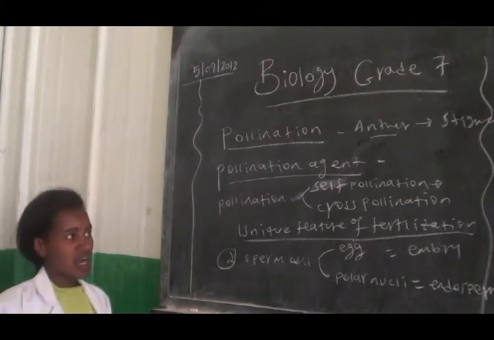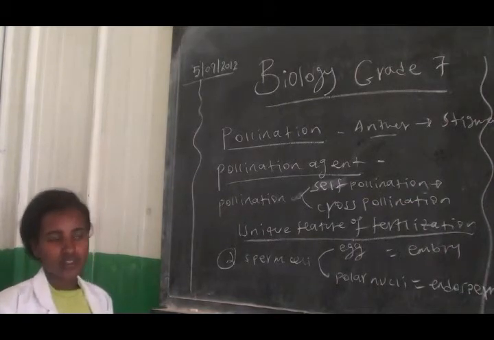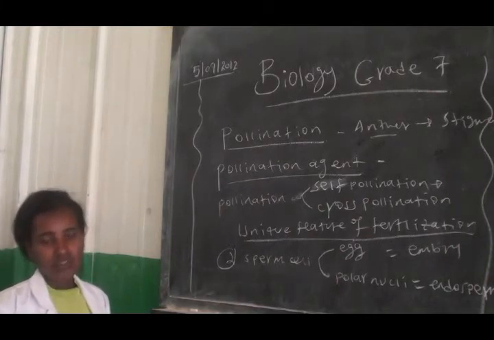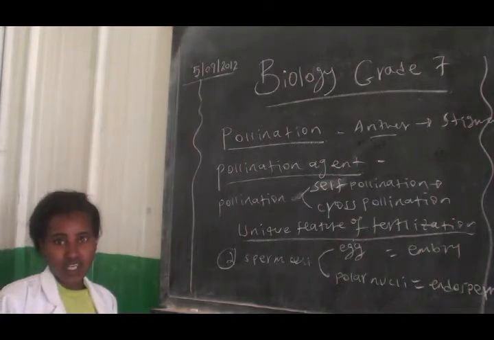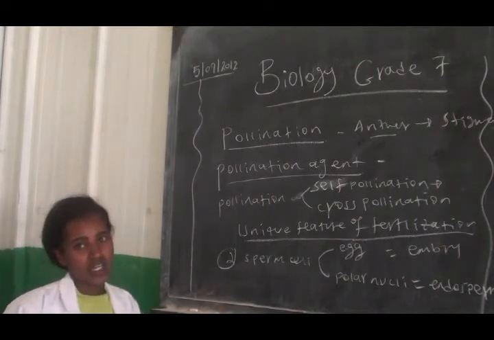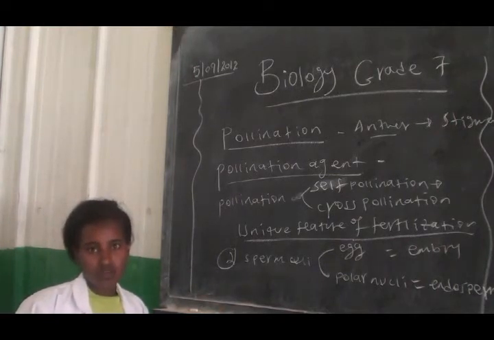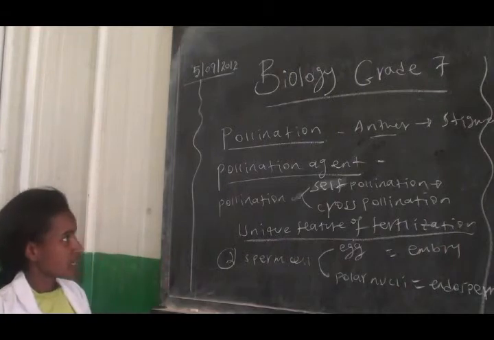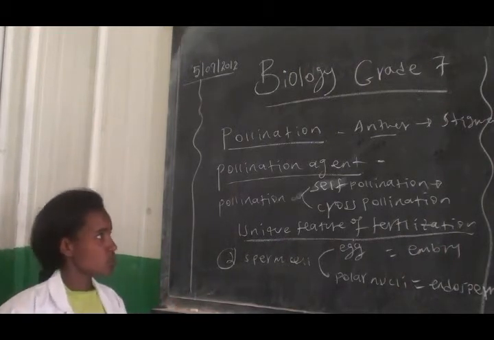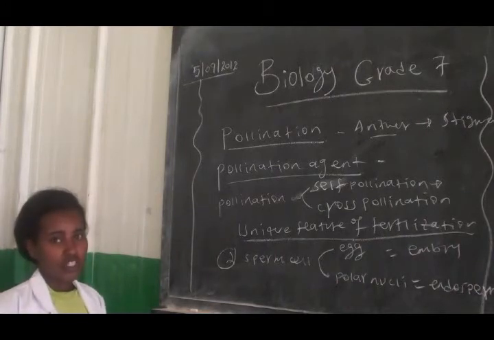This may be an animal, wind, or water. These are some types of pollination agents. That means an agent which can carry the pollen grains from the male part of the flower into the female part, so that pollination takes place.